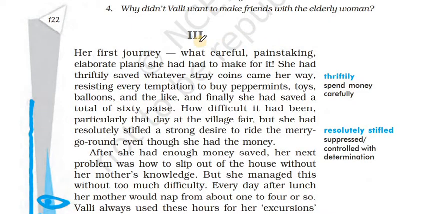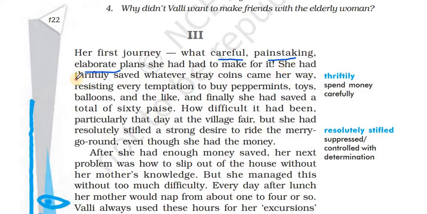Now let's move to Part 3 written by Vallikannan. Her first journey. What careful, painstaking, elaborate plans she had to make for it. So, for her first trip, Valli had to make lots of planning. She had to do things carefully, painstakingly, which means she had to put in a lot of effort to make her first trip. And she had to plan it elaborately. Elaborate means in detail. She had to plan so much to arrange her money, and so much planning went into making her first trip.